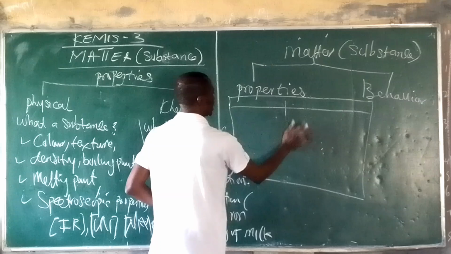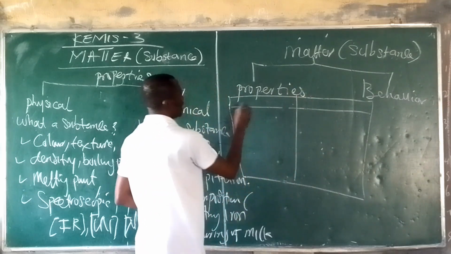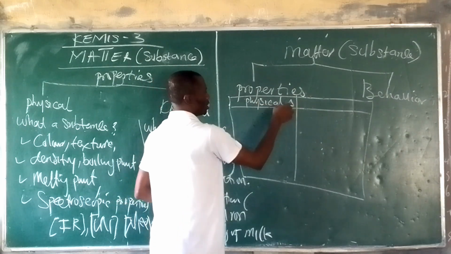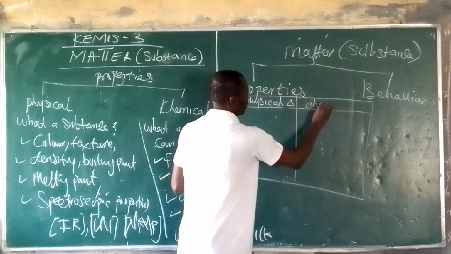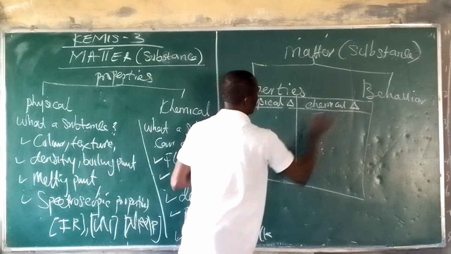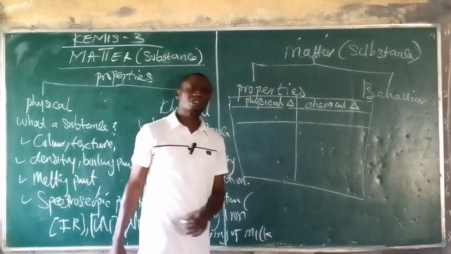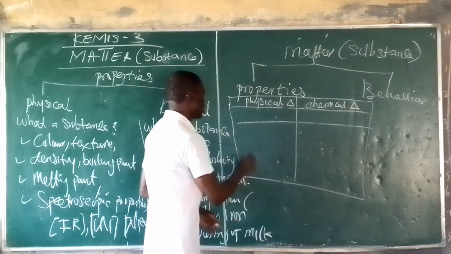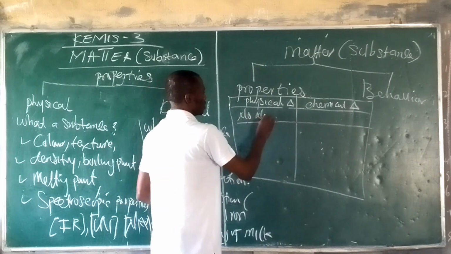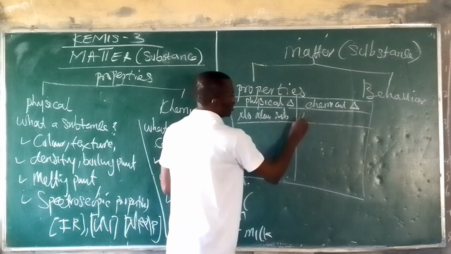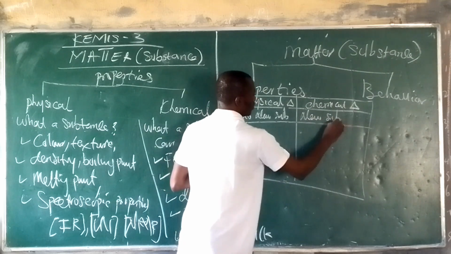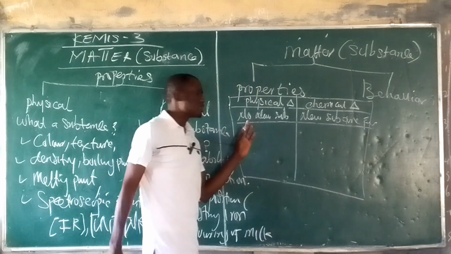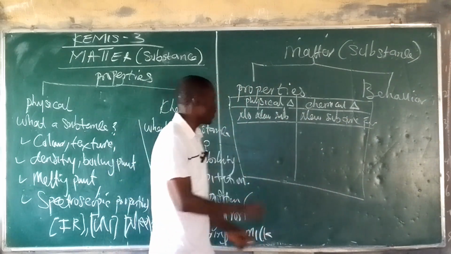Okay, let's take a table. Let's say this is physical change. Let's use delta for change, chemical change. The first thing you should know about physical change is that no new substance is formed during physical change. Here, new substances are formed. New substances are formed. Okay? New substance is not formed in physical change, new substance is formed in chemical change.